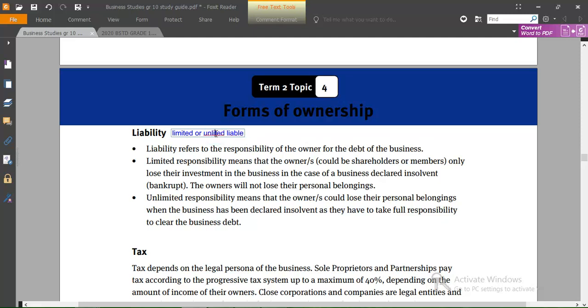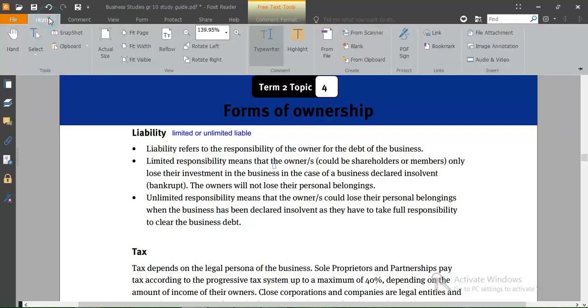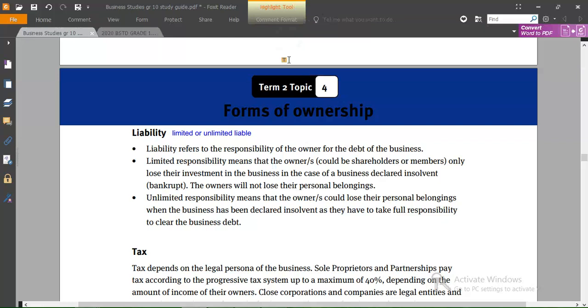Liability refers to the responsibility of the owners to pay the debts of the business. So if the owners have the responsibility for the debts of the business, we say they have unlimited liability. But if the owners do not have responsibility for the debts of the business, it means they have limited liability.